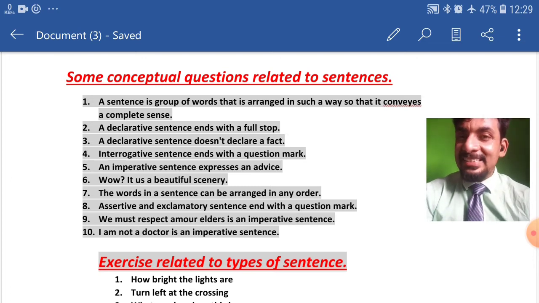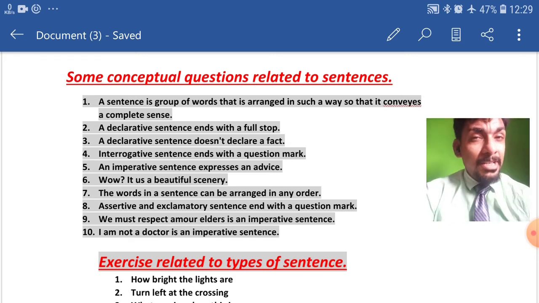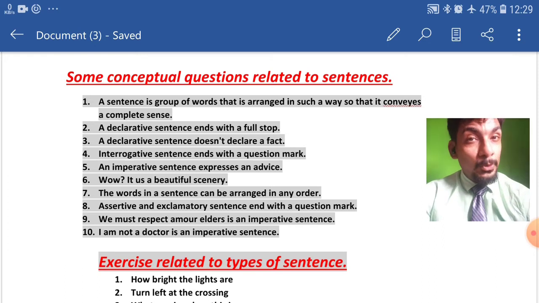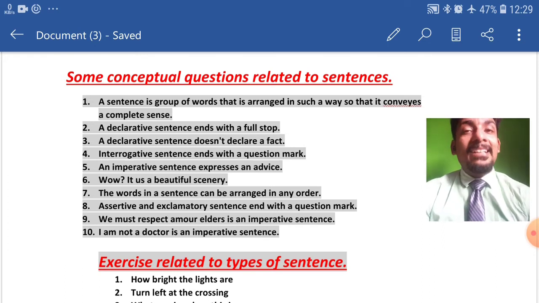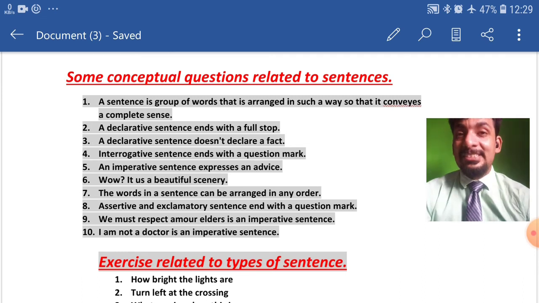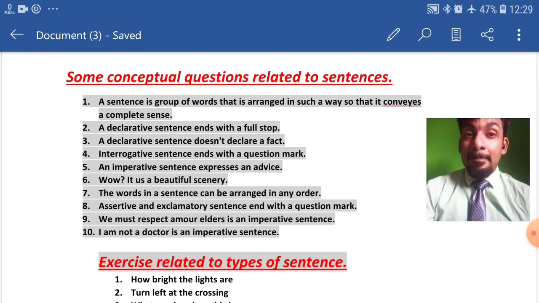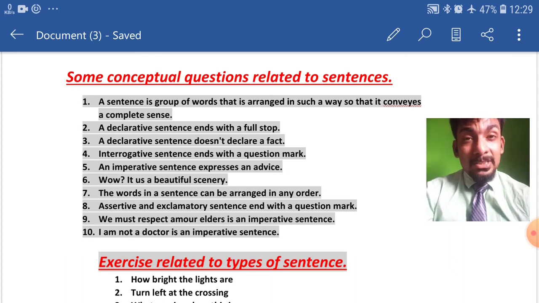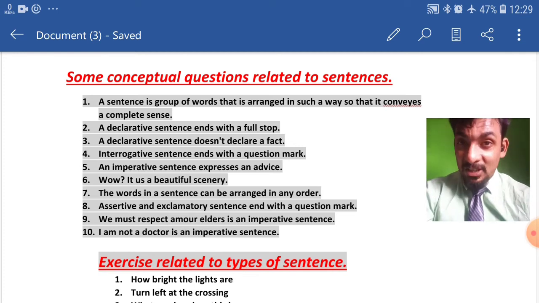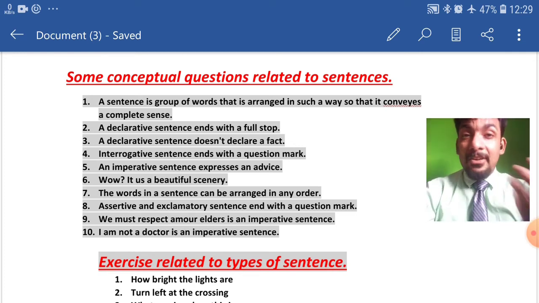Now coming to the last and final question of the first topic. I am not a doctor is an imperative sentence. True or not true? And the answer to this question is, my dear students, it is not at all true. It's a false statement. Why? Because this statement, I am not a doctor, is not falling under the category of imperative. Rather, it is falling under the category of assertive. Why? Because an information has been given here.